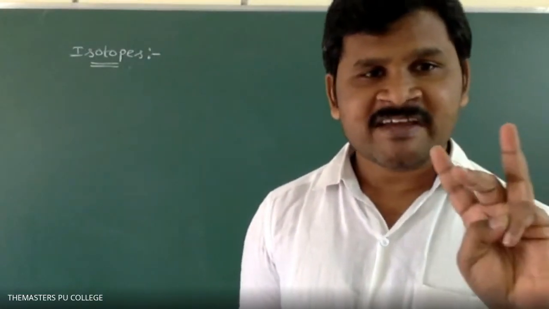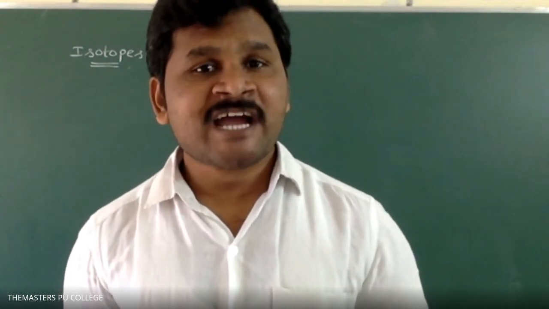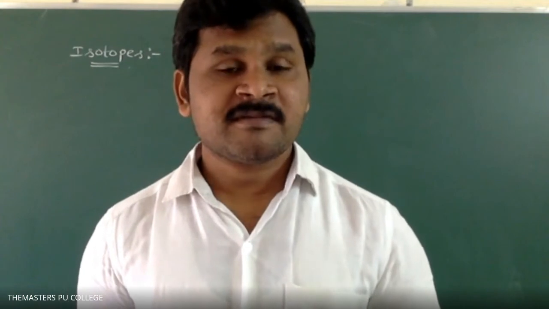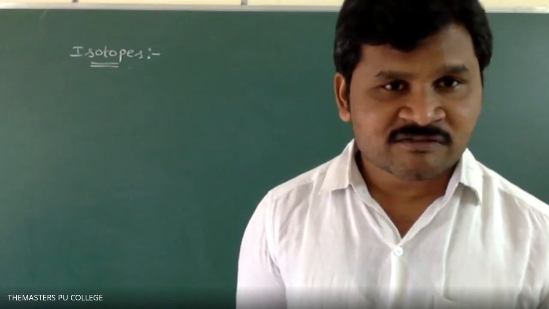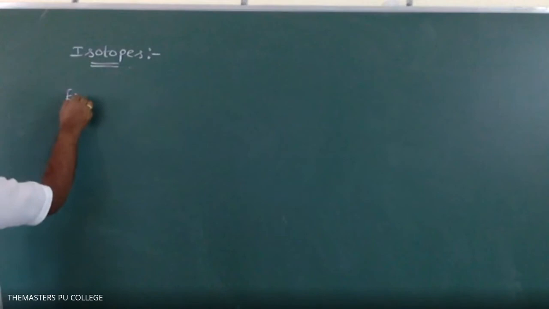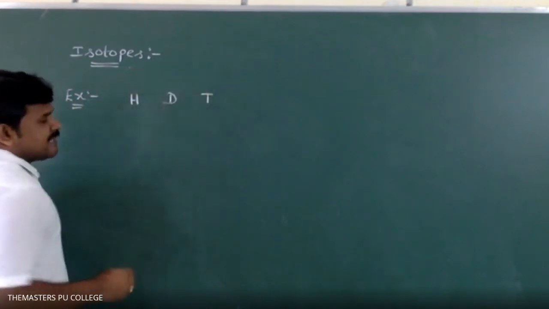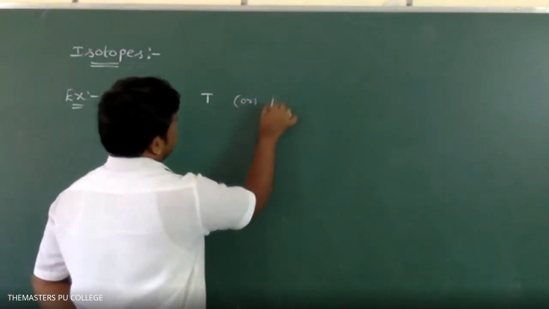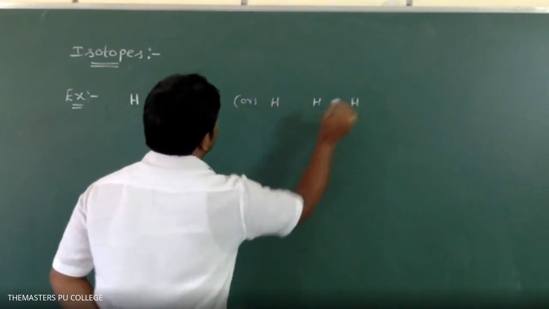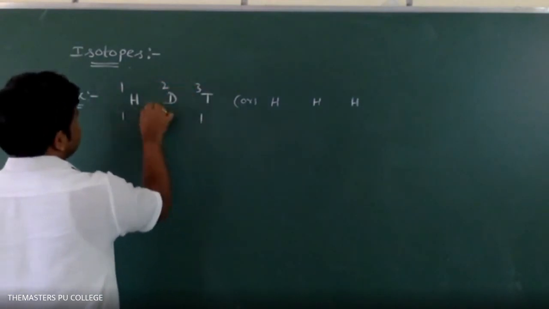The third one is tritium, a radioactive isotope of hydrogen. Protium, deuterium, tritium are the three isotopes of hydrogen. Clear, students? I write the examples: H, D, T, or hydrogen 1, 2, 3.